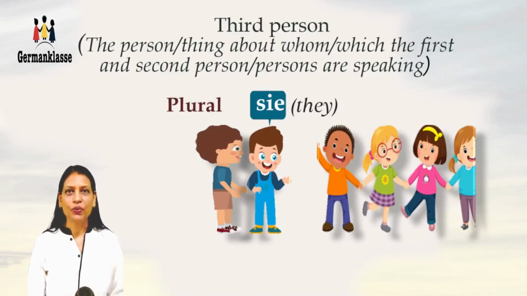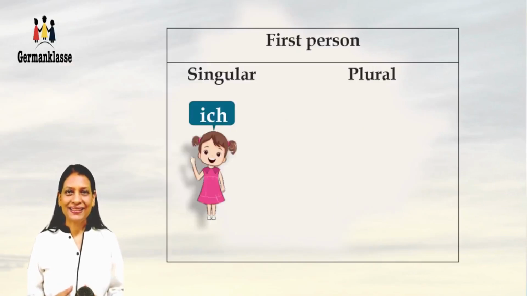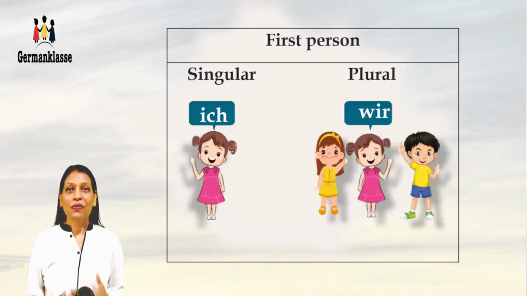Let's just sum up what we did today. First person singular, ich. That's the speaker, or it could be the speaker plus one or more persons, and then they would call themselves wir. Now this wir could also include the listener, I, you, and some more people.